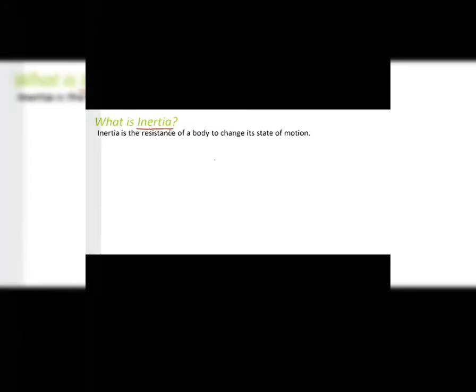It can be at uniform motion, it can be at rest, whatever its state may be. It will always try to resist its present state. For example, if a body is at rest, it will always want to be at rest. So when you try to make it move, the body will offer some resistance, and that is known as inertia.